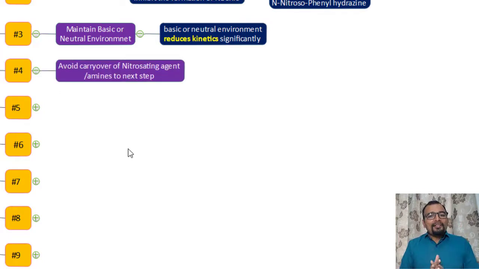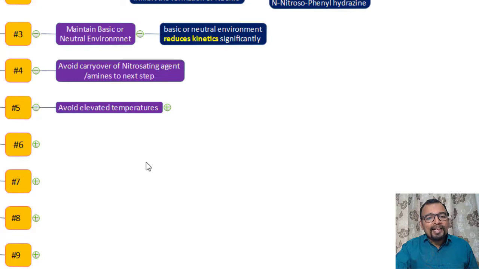Then the fourth point is to avoid carryover of nitrosating agents or amines to the next step. This is especially applicable for API synthesis organizations. If you are adding these reagents at two different stages, make sure they are not coming together at a place where you would get nitrosamine formation. If an amine is added, make sure it is not carried forward to the step where a nitrosating agent like nitrous acid is added, so that you will be free of nitrosamine formation.